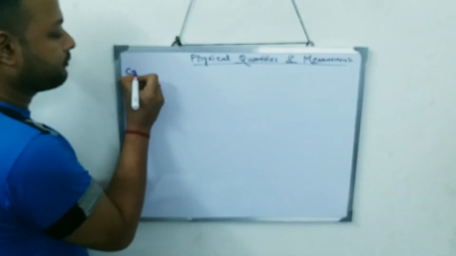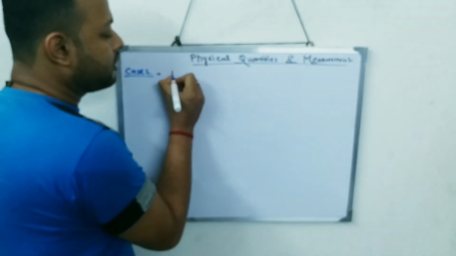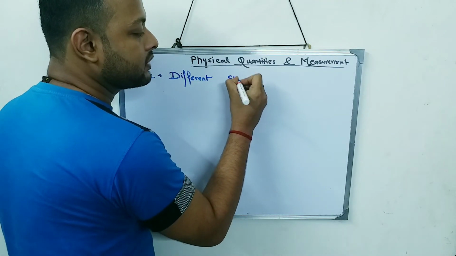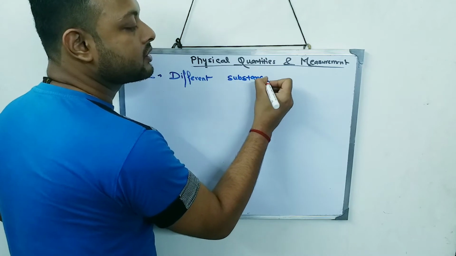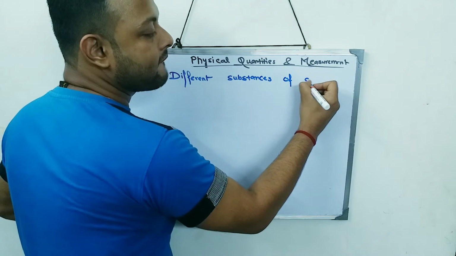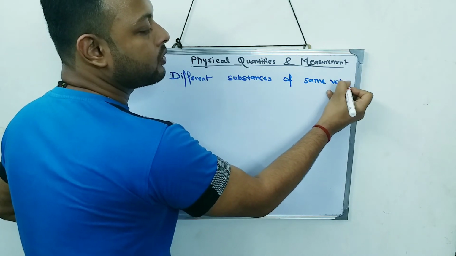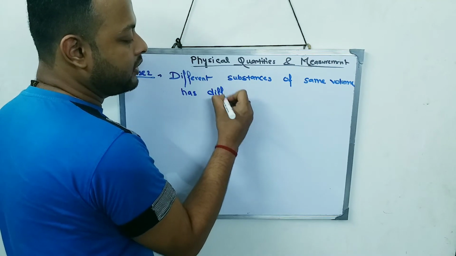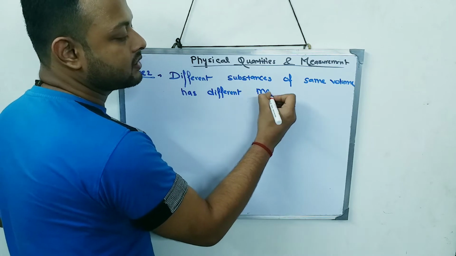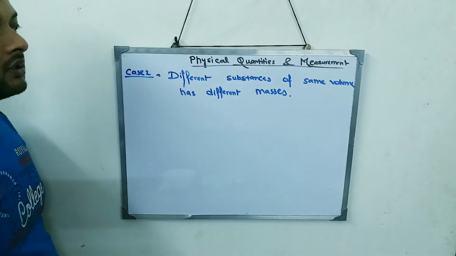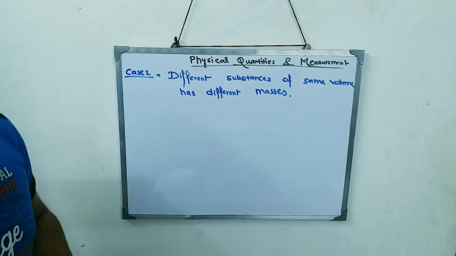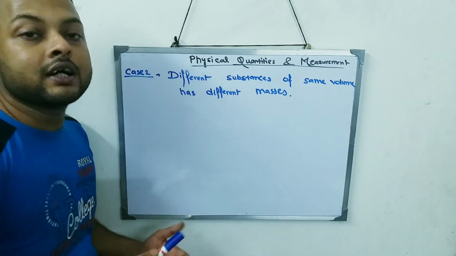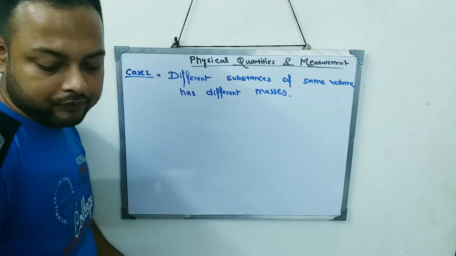Now case 2, they are saying different substances of same volume have different masses. Right now this statement is not going inside your head, so let's understand this with one example.